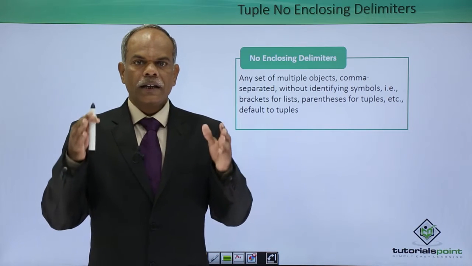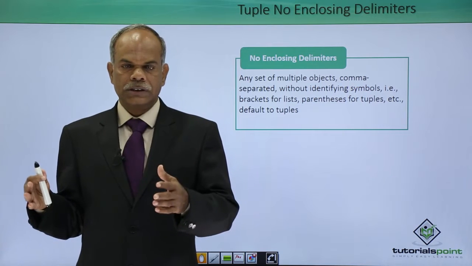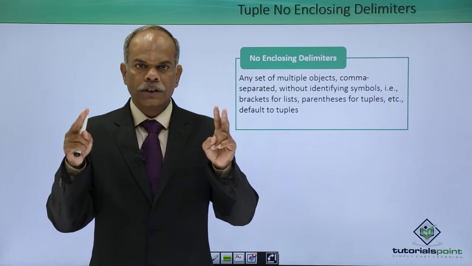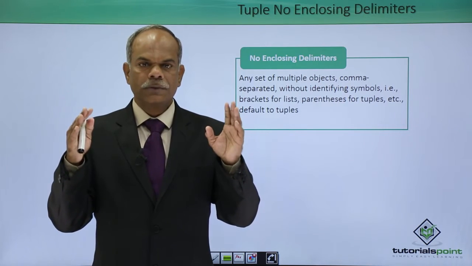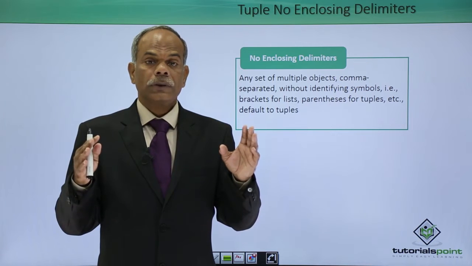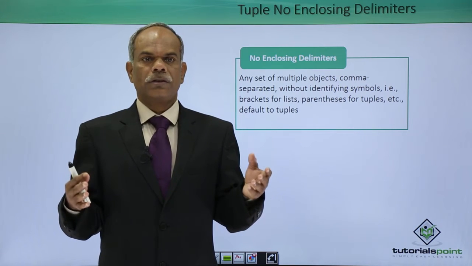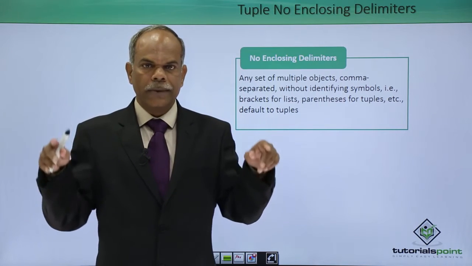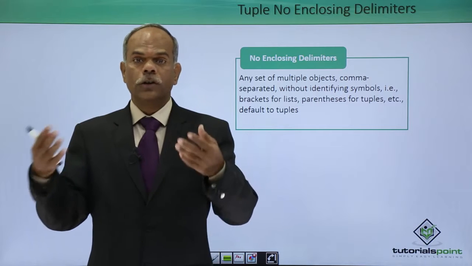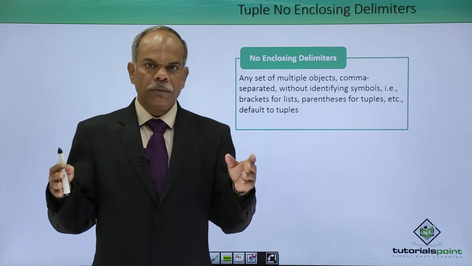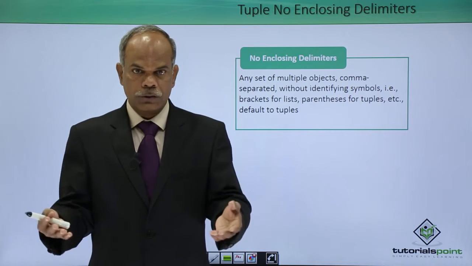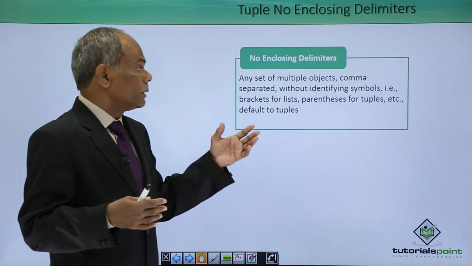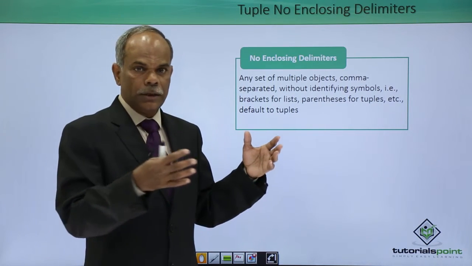We know that a collection of comma separated items, if it is put in square brackets, forms a list. If it is put in inverted commas, either single or double, it forms a string. If no such delimiter is used, only a collection of comma separated items without the square brackets, that also defaults to a tuple. So if you do not use any delimiter, it will result in a tuple only. So the default delimiter is a tuple. So this is the property of the sequence in Python.